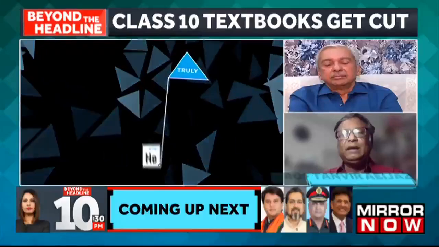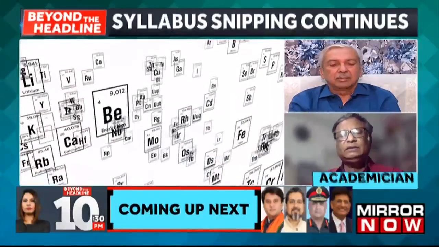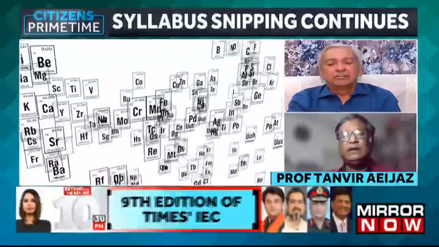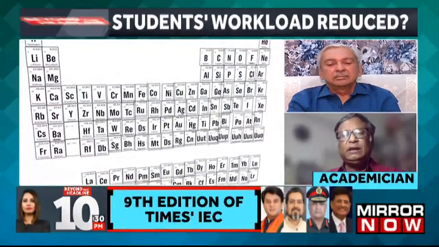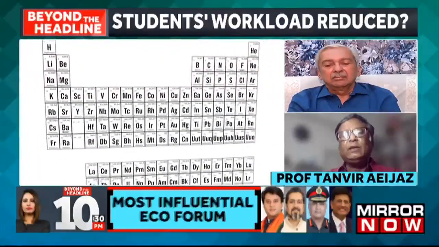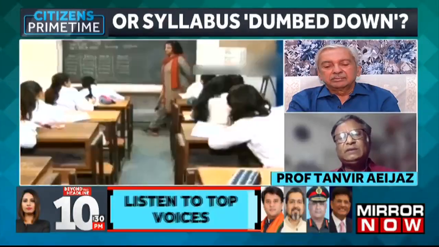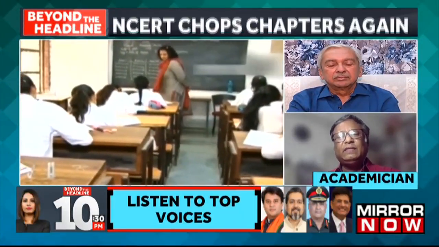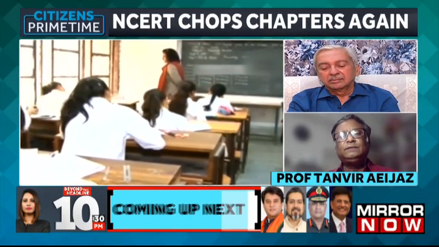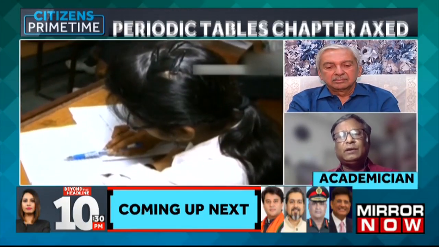Anyone can easily make out that the reason for excision is not rationalization, but it's highly political and ideological, right? Now, why I'm saying this is because this is a bizarre kind of argument which says that what is not useful, let's do away with it.